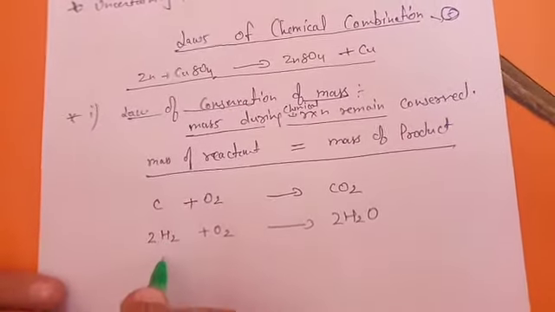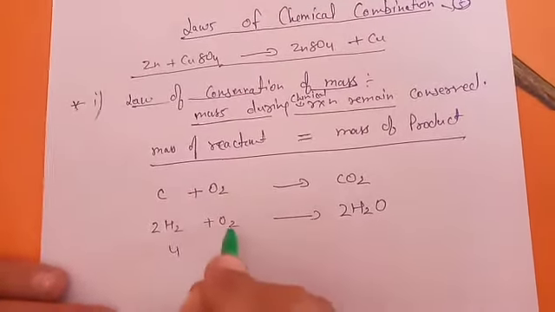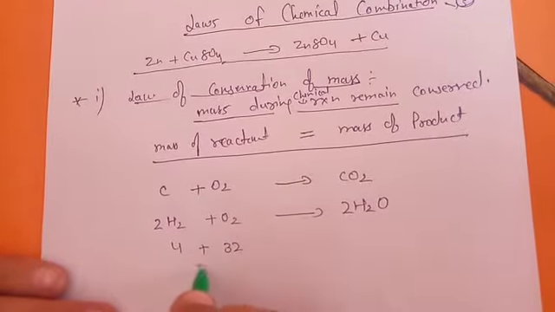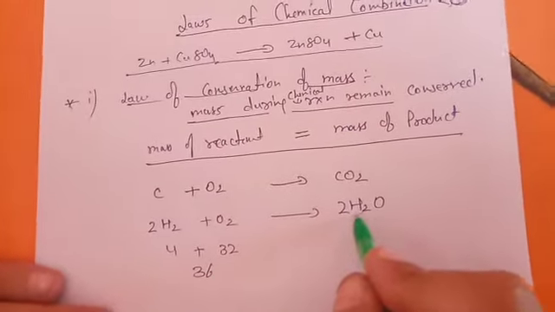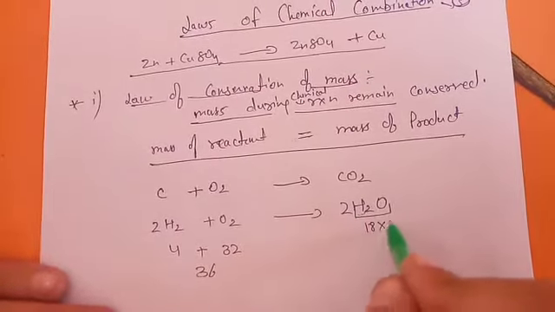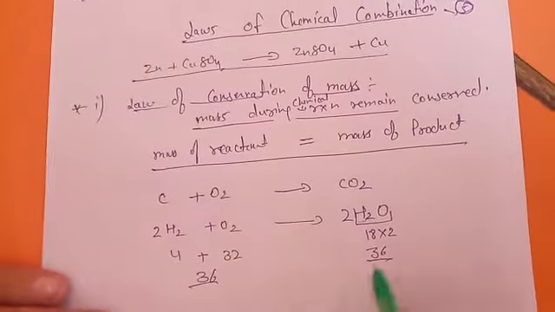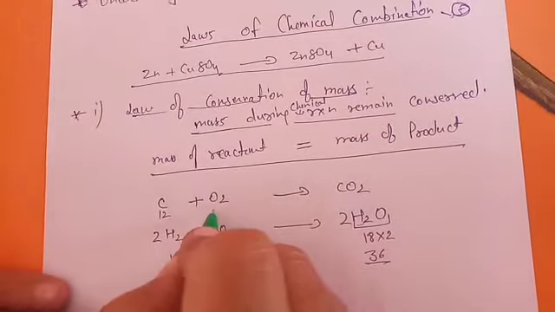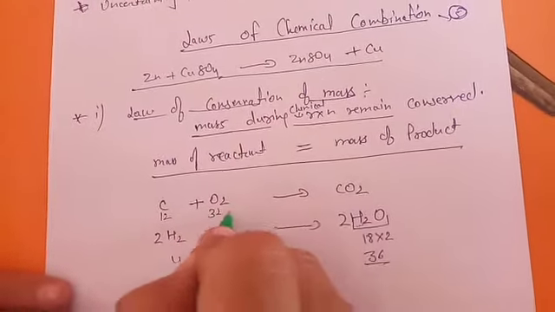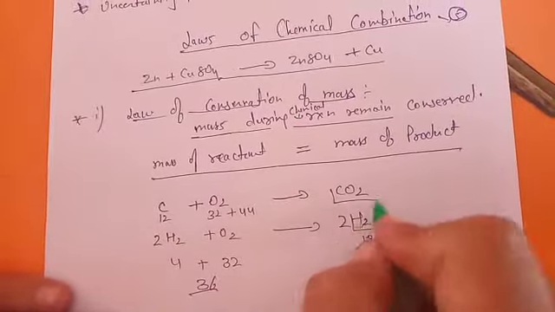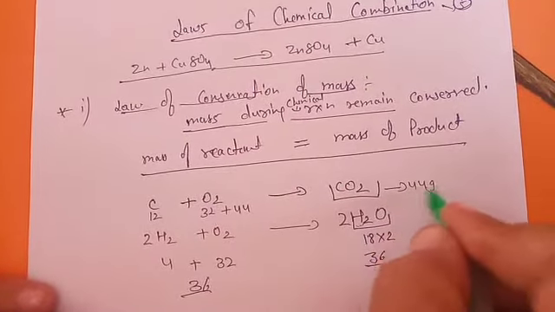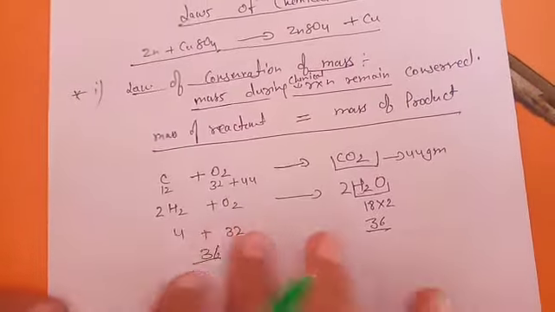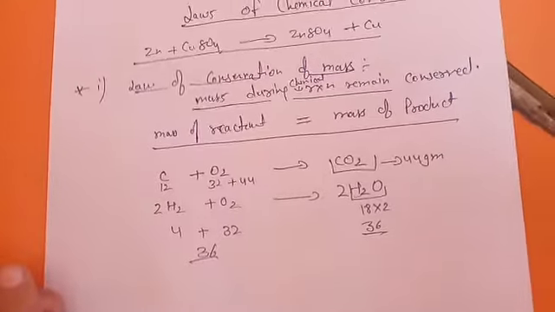How much mass becomes? 2 to 4. Okay, 16, 32. So the total mass will become 36. And you know that one molecule of H2O has 18. 18 into 2, 36. So the mass on both sides is the same. The same will be above: 4. You know the mass for carbon is 12, for oxygen it will be 32. The total sum will be 44. And if you calculate here, the mass will come again 44. So that's why they are saying during any chemical reaction, the mass will remain conserved. That is known as the law of conservation of mass.